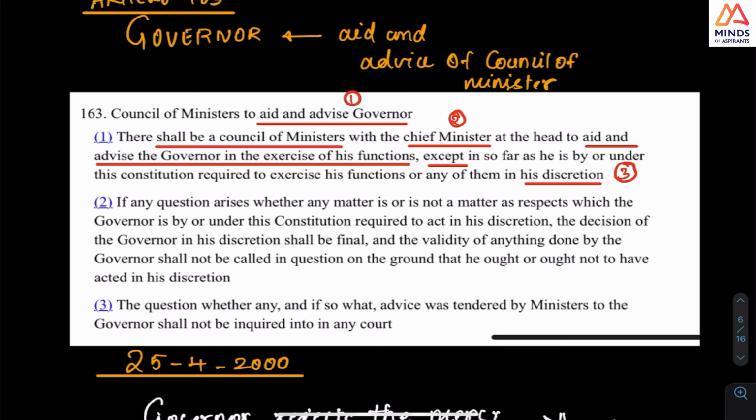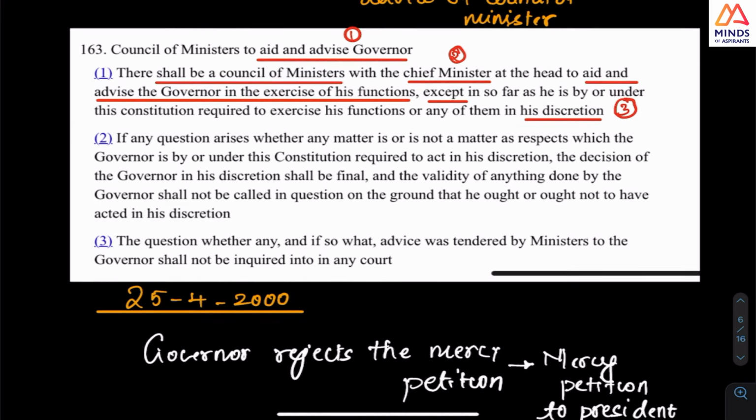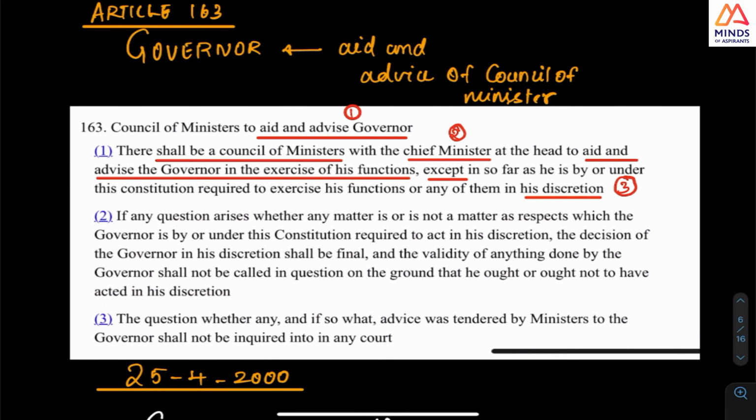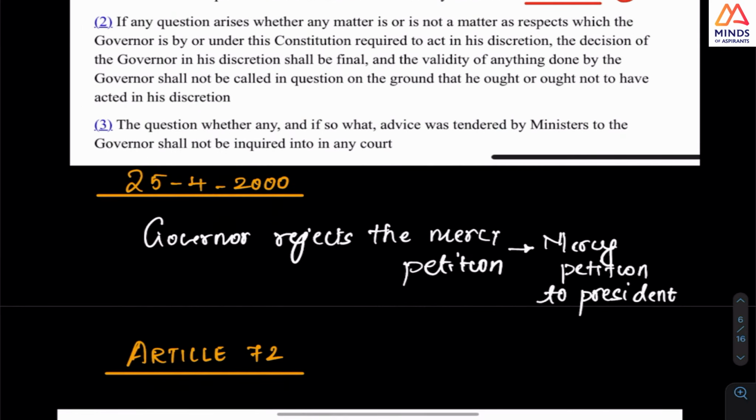But most of the time, even in the Perarivalan judgment which came yesterday, the Supreme Court has gone into detail on whether the governor has to consider the aid and advice, or whether there is any wider discretion for the governor. And the court has said the discretion is limited. Aid and advice of the chief minister is what the governor has to take up in every case.